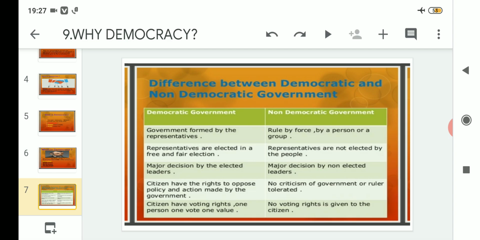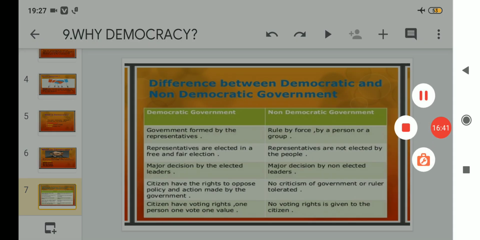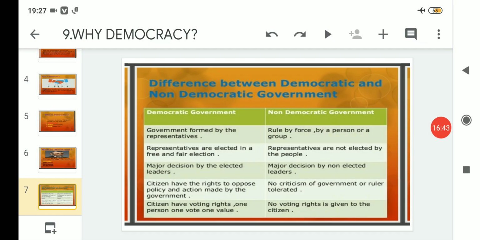But in a non-democratic form of government, no voting rights are given to the citizens. It is as simple as that, because they are acquiring those positions forcefully. So in that case, what will happen? How will voting rights actually be given? No voting rights will be or can be given at that moment. Clear? So with this, we will wind up today's topic.